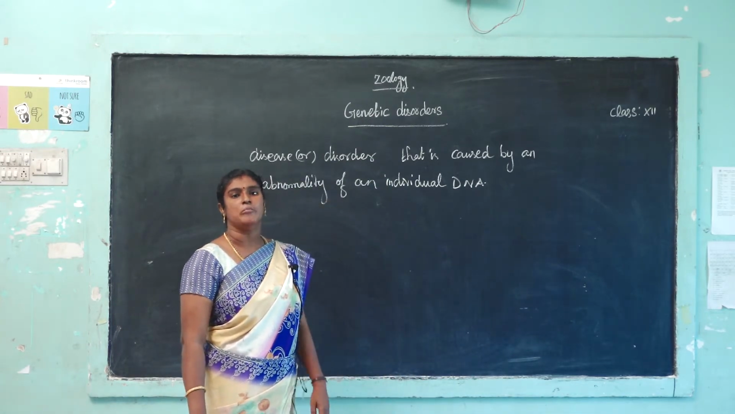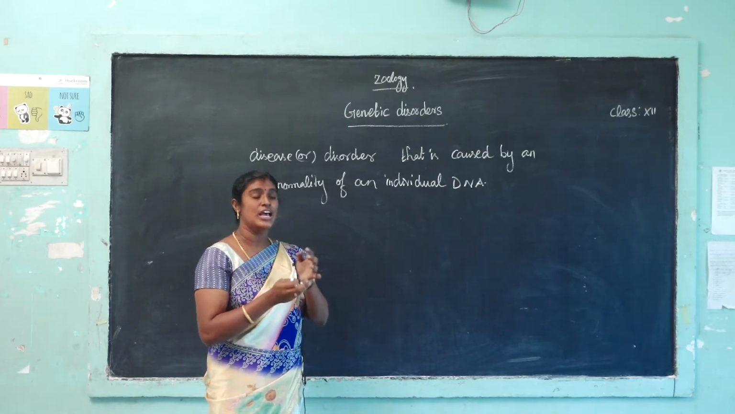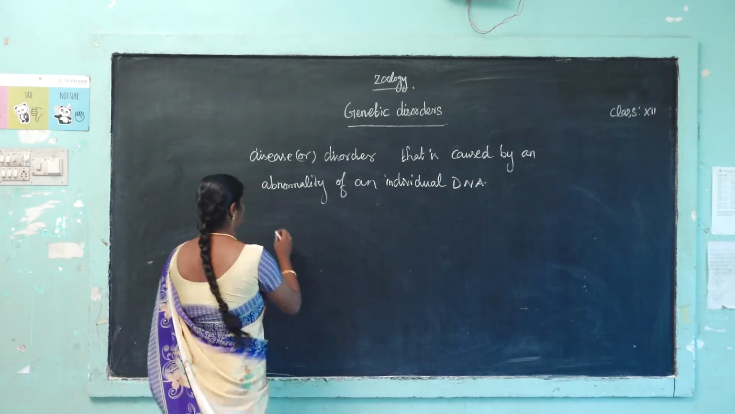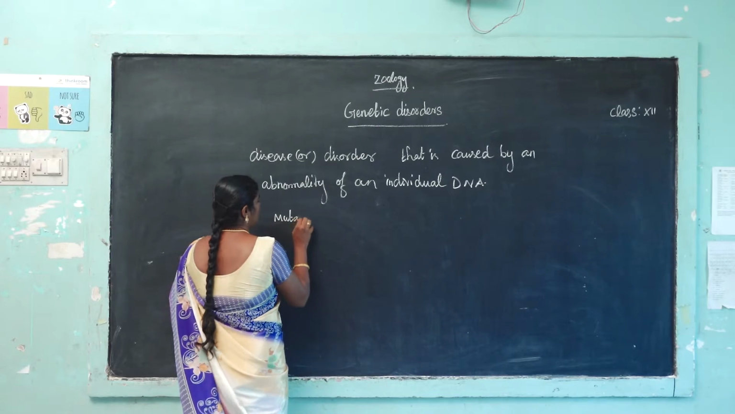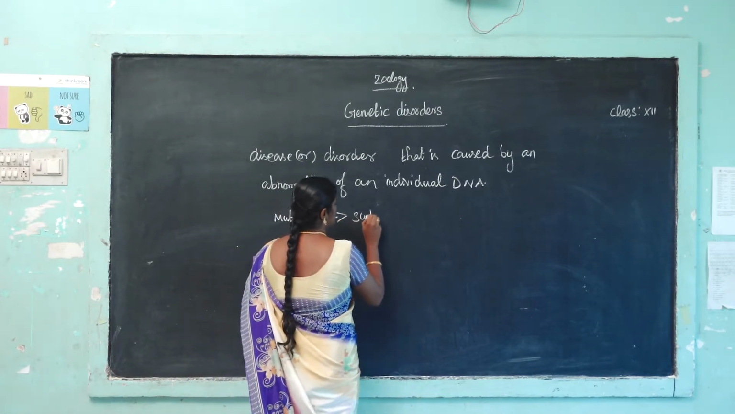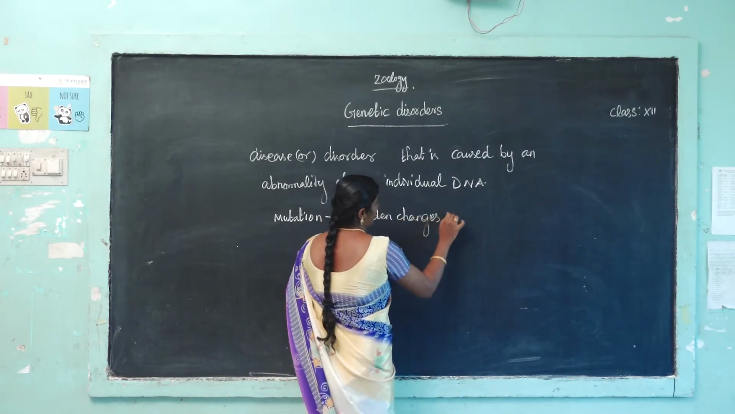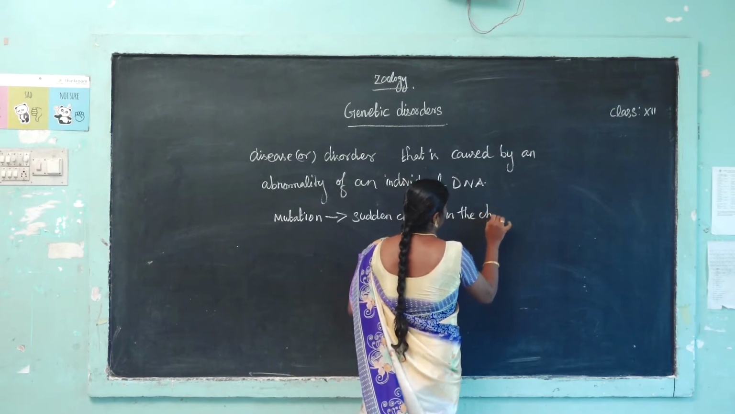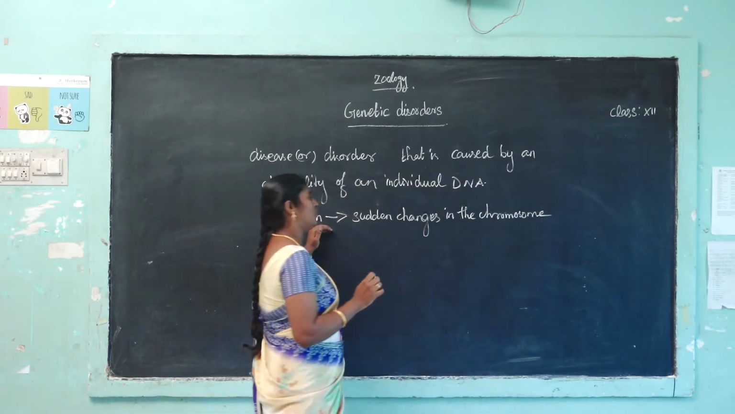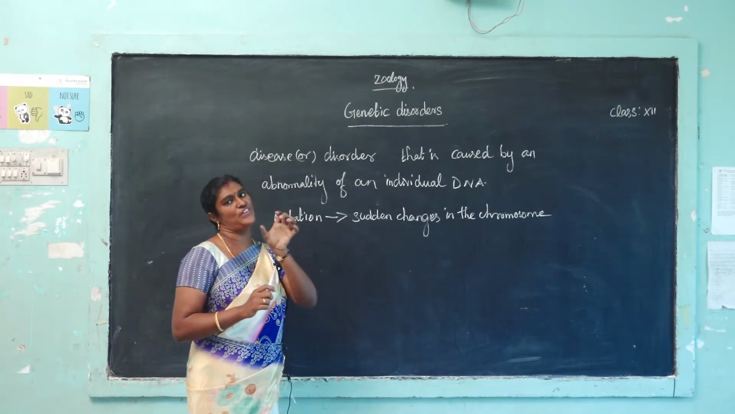What is mutation? Mutation means sudden changes in the chromosome. Sudden changes in an entire chromosome or even a set of chromosomes is called mutation.